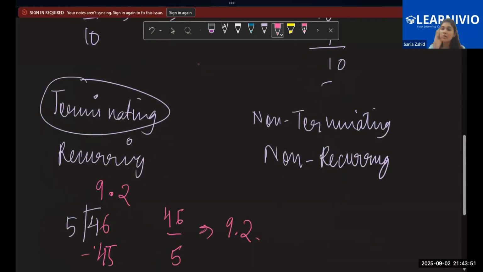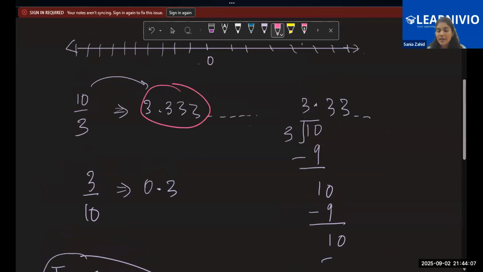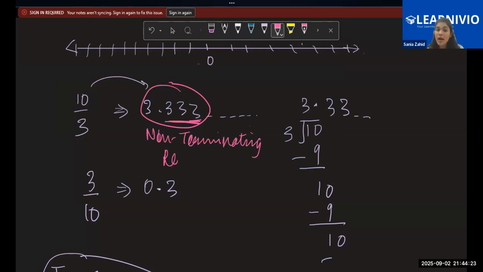Now, what is the meaning of recurring and non-recurring? Children, see now, apart from terminating, like either it can end or it cannot end, we also have this thing, either it can repeat or the decimal expansion is not repeating. Like this example, the numbers are repeating, 3 is repeating itself. So this kind of decimal expansion is non-terminating and recurring. It's not terminating and the number is repeating itself, so it's recurring. Right? This is one kind of decimal expansion.